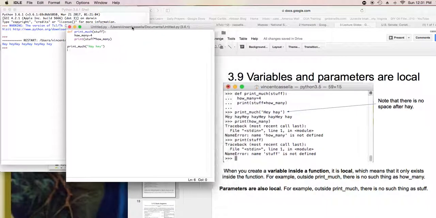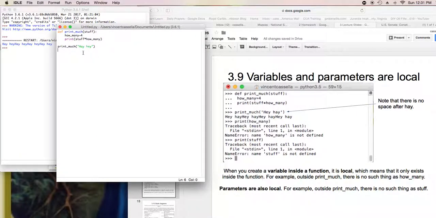Now, we have a variable name in there called how many, but that's a local variable. That variable is only defined within the print much function. When print much is called, it defines this variable how many and sets it equal to 4. But once the function is done executing, Python does not know what how many is.